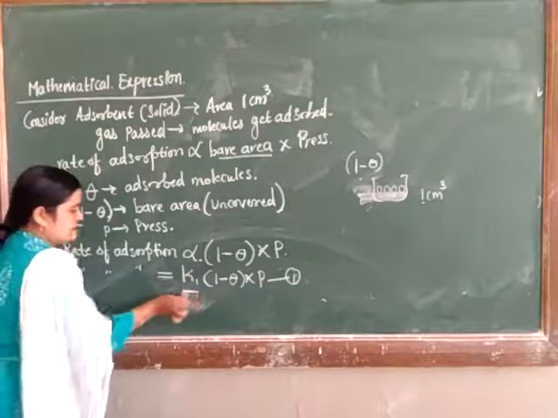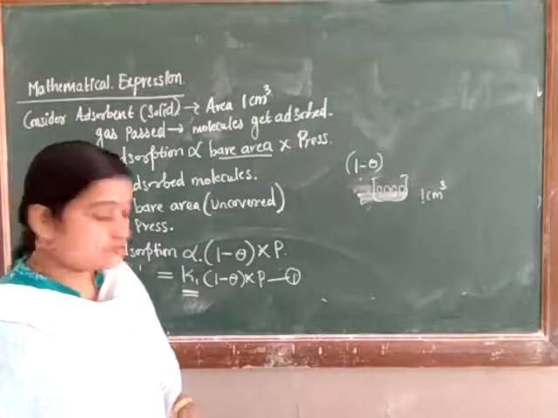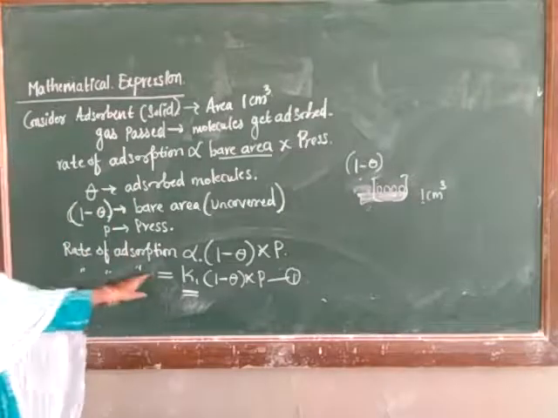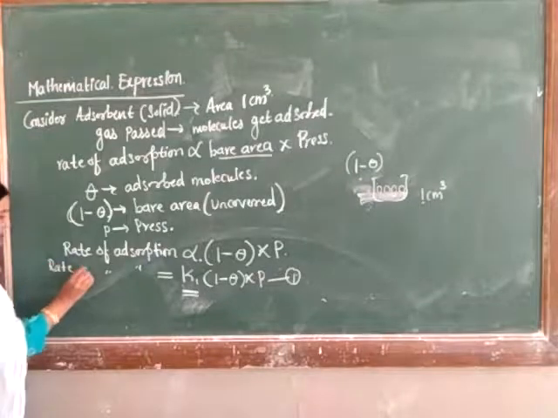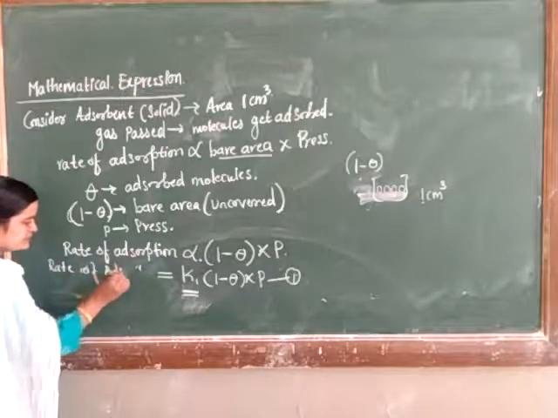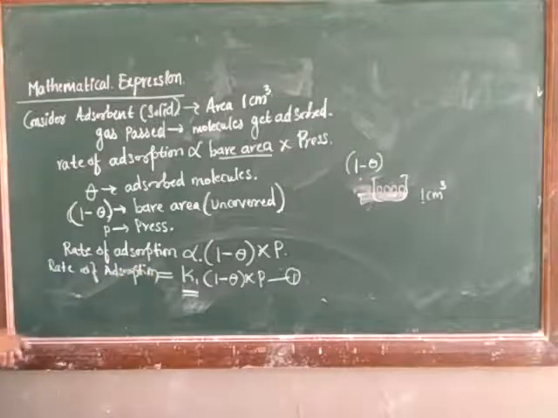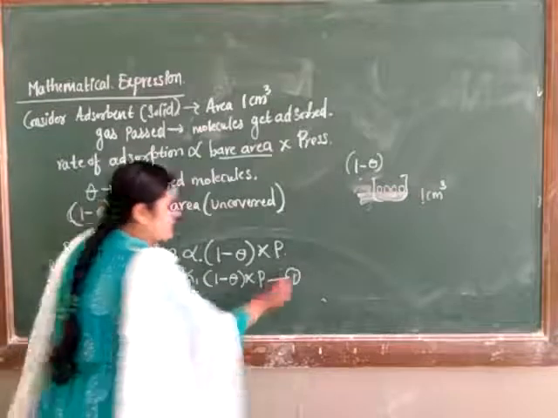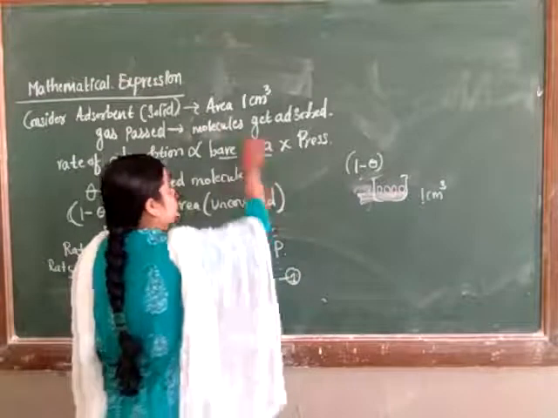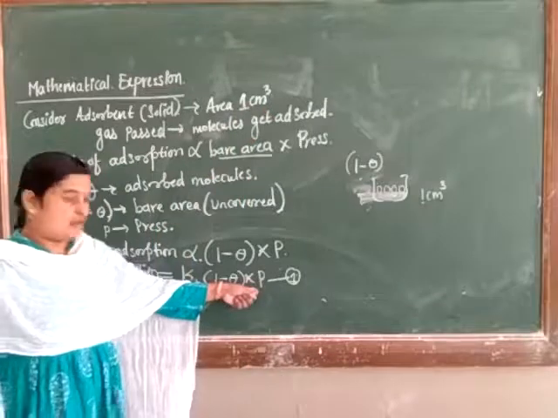Here K1 is our proportionality constant. Once again, rate of adsorption is equal to K1 into 1 minus theta into P. This is our equation number 1.